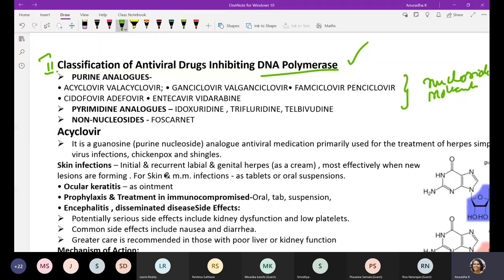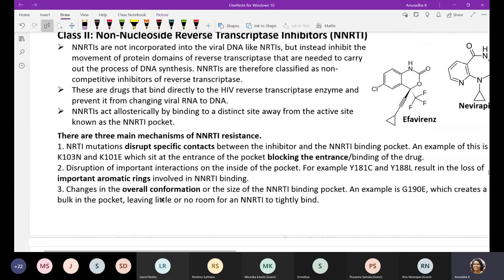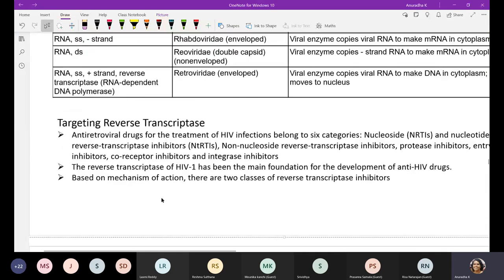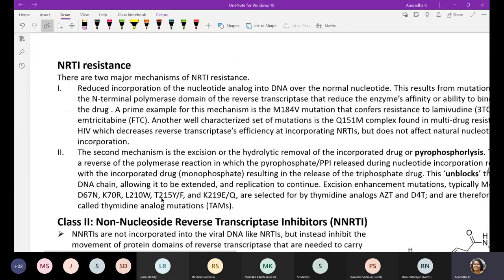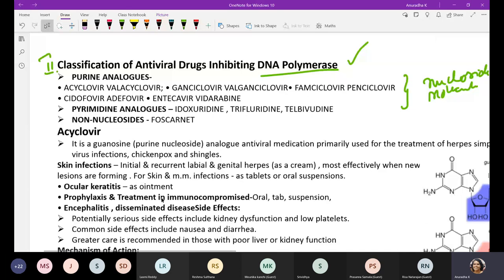Because herpes is a recurrent skin infection, topical applications are also available. Ocular keratitis caused by herpes infection is also treated with nucleoside molecules like acyclovir. So this is how they are used in treatment.